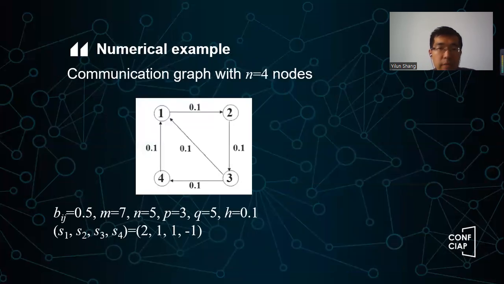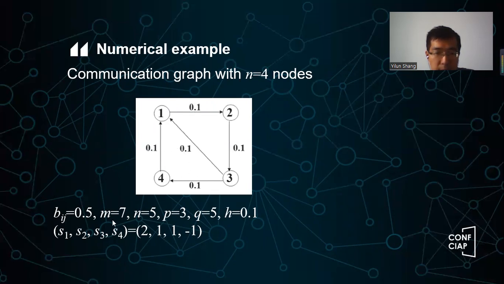So next, I will give a quick numerical example. Here we consider a communication graph with n equal to 4 agents, 1, 2, 3, 4, and you will see we have some arrows between them. You can easily check this is a strongly connected network. Any 2 points have a directed path. Each edge has a weight, currently 0.1.